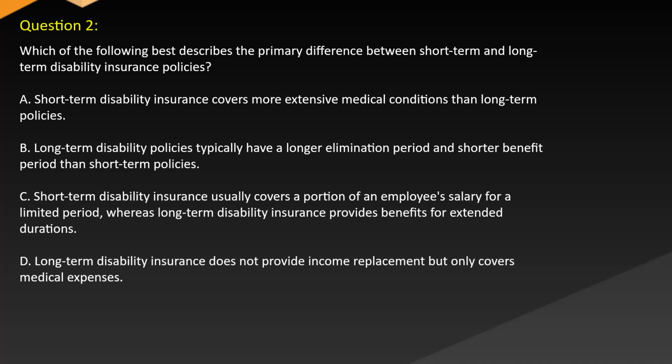Question 2. Which of the following best describes the primary difference between short-term and long-term disability insurance policies? A. Short-term disability insurance covers more extensive medical conditions than long-term policies. B. Long-term disability policies typically have a longer elimination period and shorter benefit period than short-term policies.